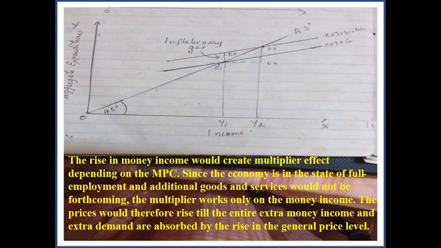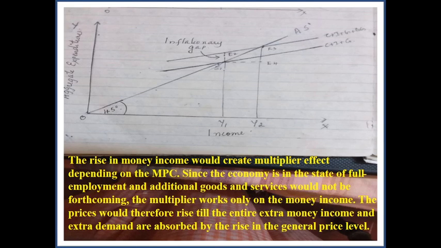Now you see, the rise in money income would create a multiplier effect depending upon MPC. Now money income has already increased, not real income. Output has not increased, but higher money income is paid to the factors of production. So there is already an increase in money income. This increase in money income creates a multiplier effect. Remember the multiplier? It means multiple times increase in government expenditure depending upon the MPC.